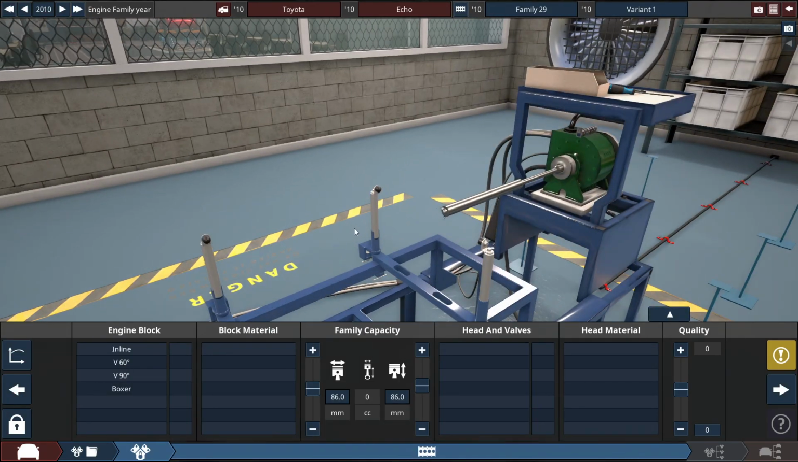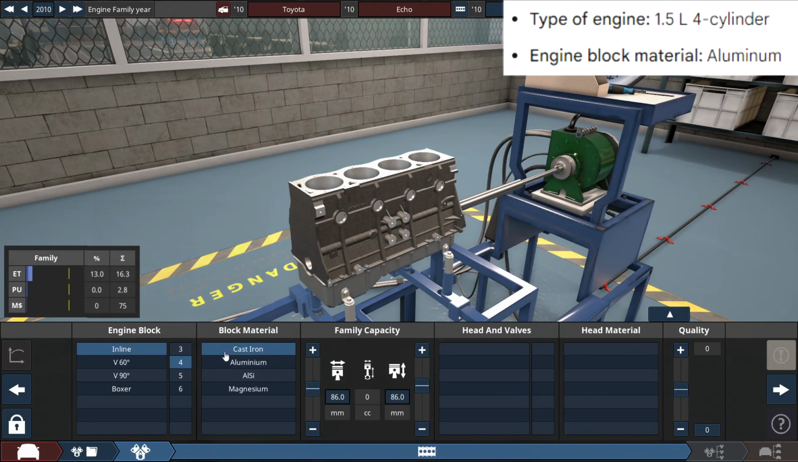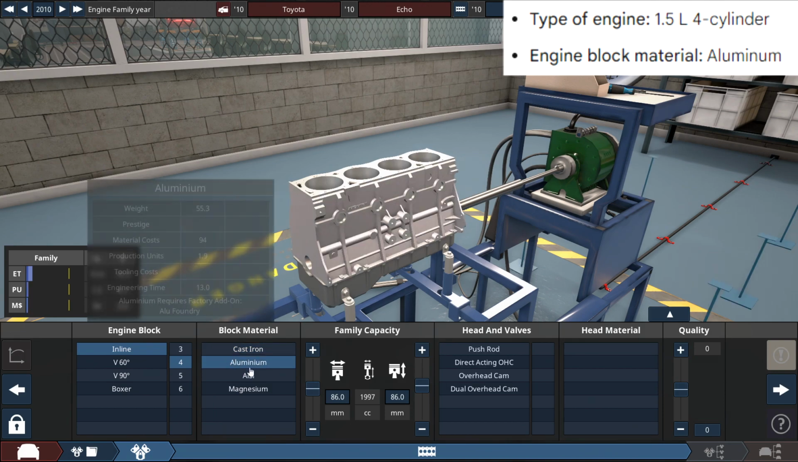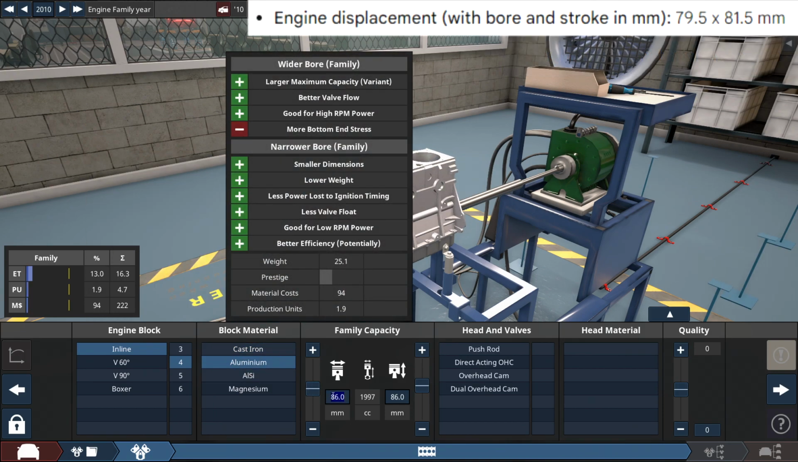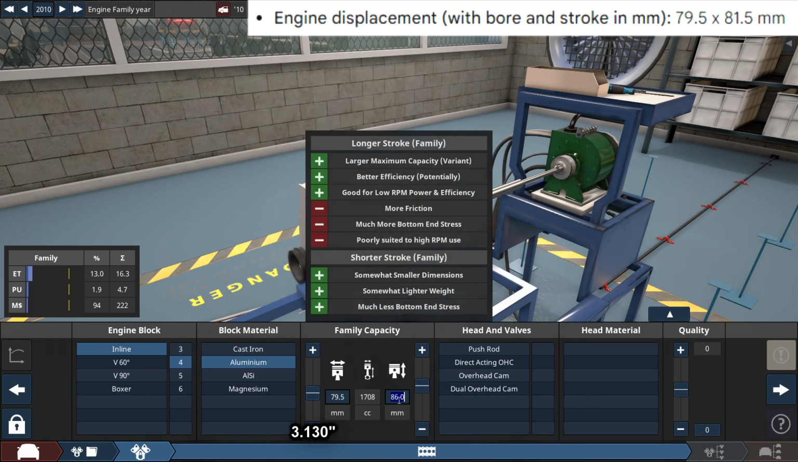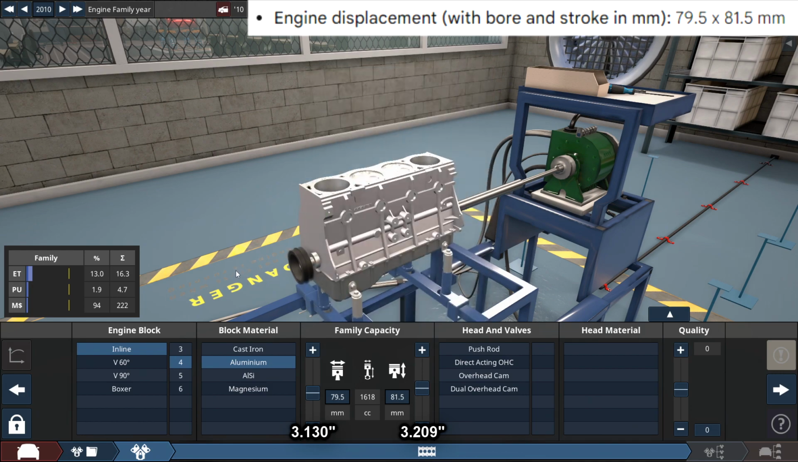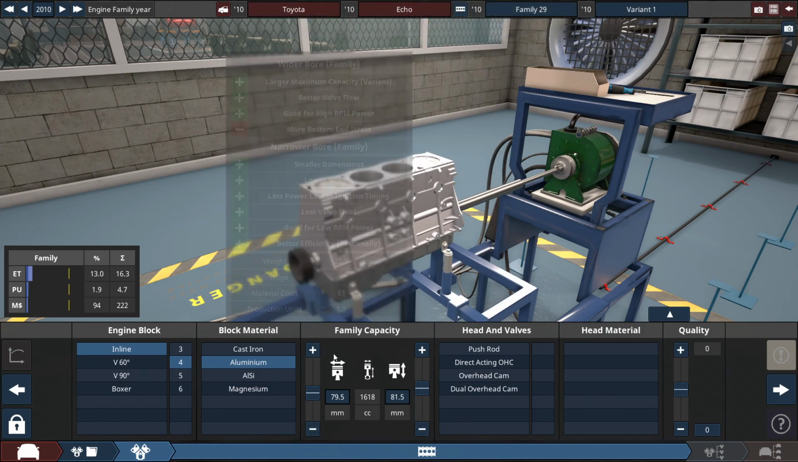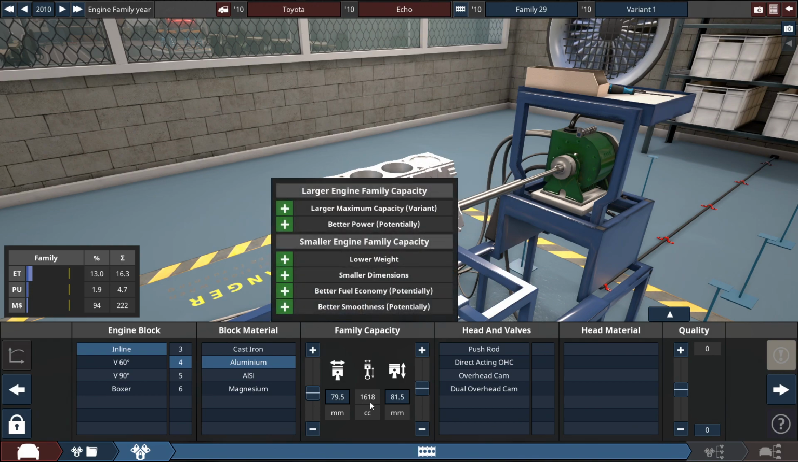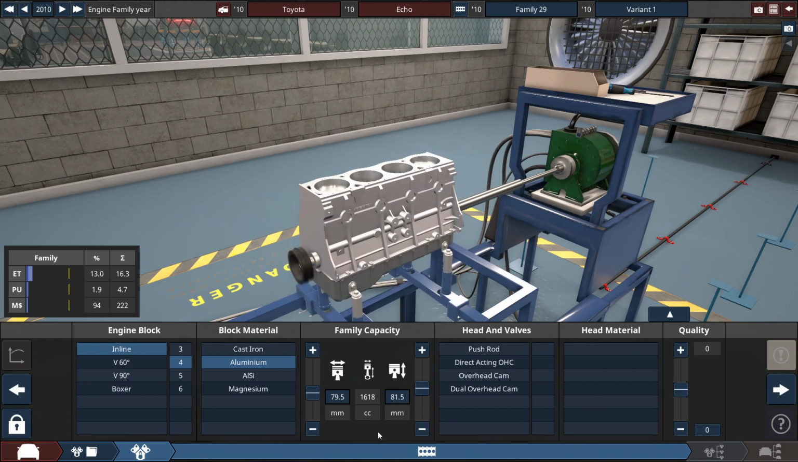So for the engine, it's an inline 4 engine made out of aluminum, okay, with the bore set to 79.5 millimeters and the stroke set to 81.5 millimeters, which is not a 1.5 liter, it's 1,680 cubic centimeters, or 1.6 liters. So Google, you're the stupid one for not knowing the displacement size of this particular engine.